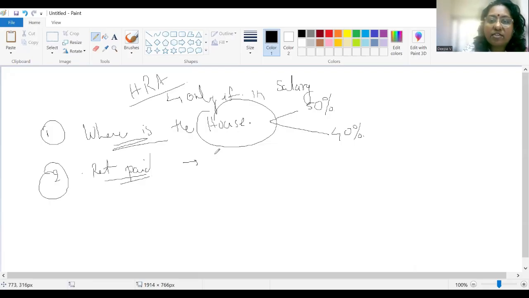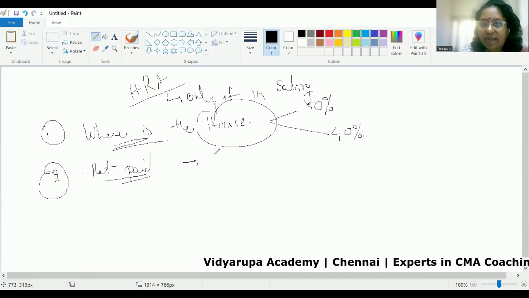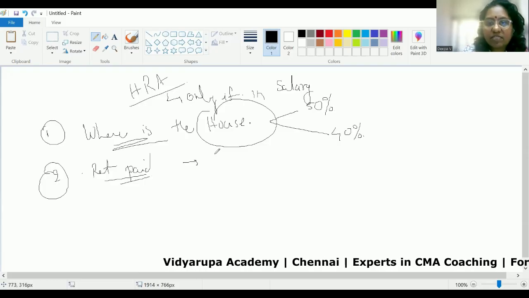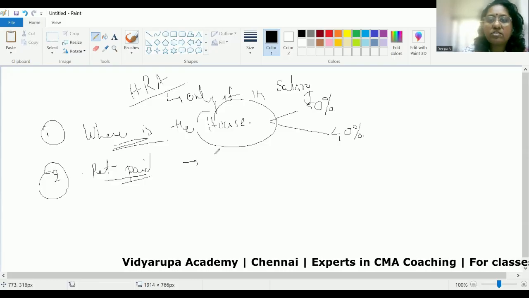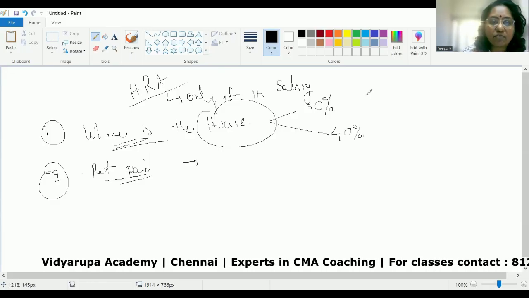Now, again, another scenario will be that he is in Calcutta for some time, then he moves to Bhopal, or then he moves to Trivandrum. So this can happen in the course of the year. So in that case, the rent that he will be paying will be different in each location. So that part you will have to consider. If he is there in Calcutta for 2 months, so what you will do? The rent paid in Calcutta into two. If he is there in Bhopal for the next 4 months, so it will be the rent paid in Bhopal into two. Okay. So that is how you will have to consider.